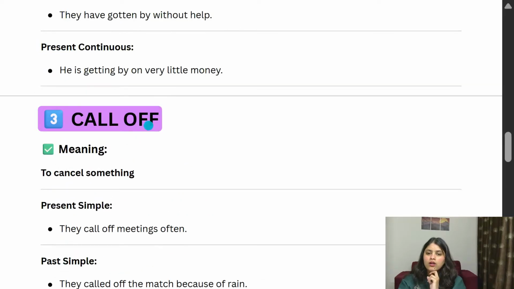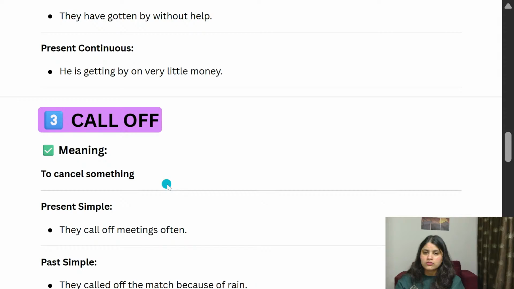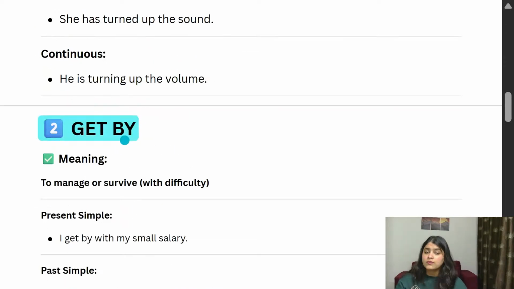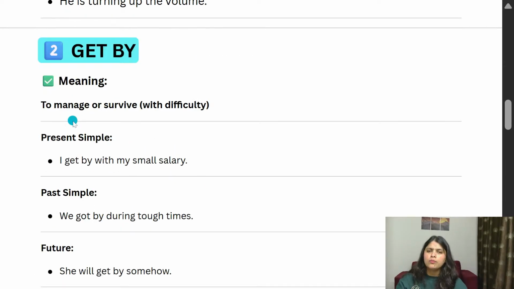When we say call off, that means to cancel something, any plan, any meeting. So call off, called off, called off. Then we have get by. Get by means to manage or survive. Verb one form is get by, got by, gotten by.